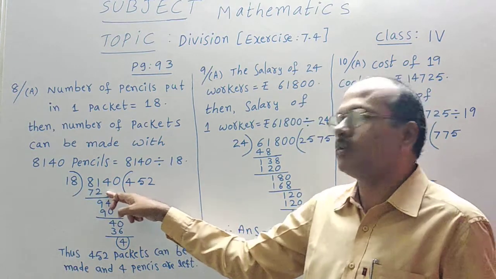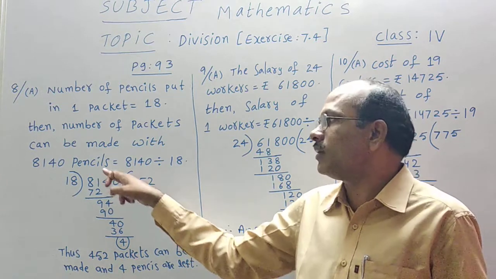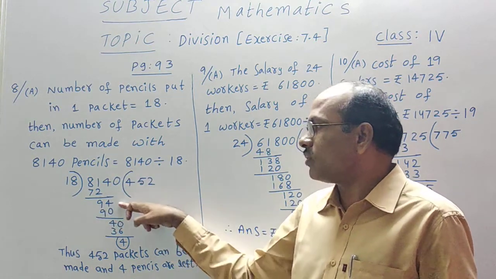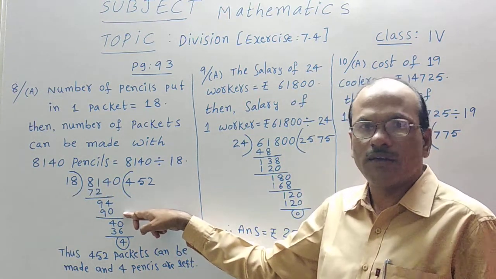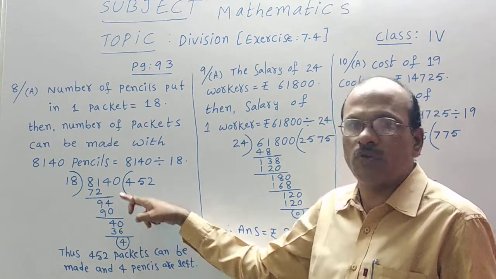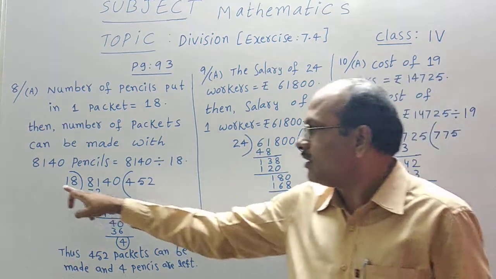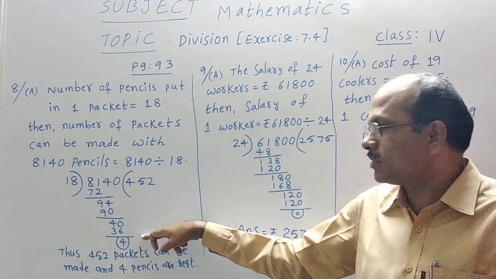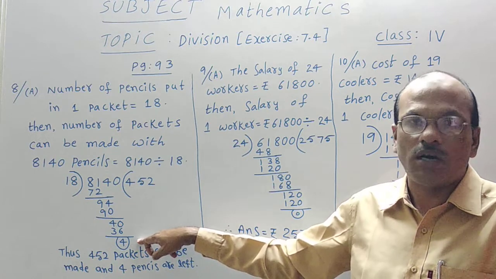18 4s are 72, because 18 5s is a bigger value, 90. Subtraction is 9 only. Then 4 dropped, 94. 18 5s are 90, we all know that. Then 4 is left, the remainder part. Then 0 dropped, last digit, 40. 18 2s are 36 and 4 is the remainder. That means 4 pencils are still left, undivided.